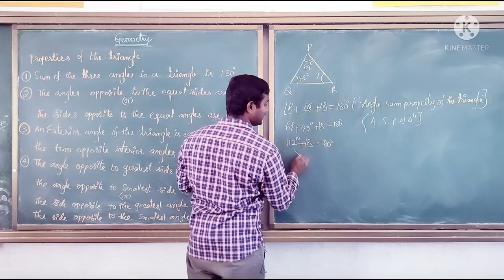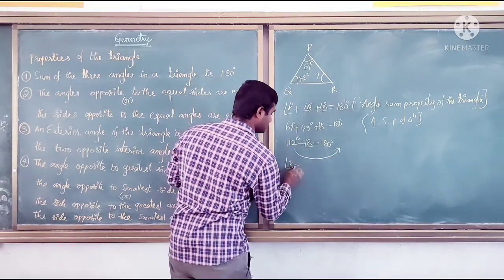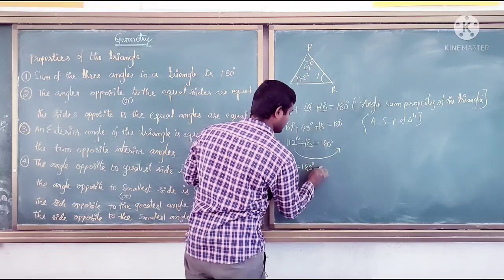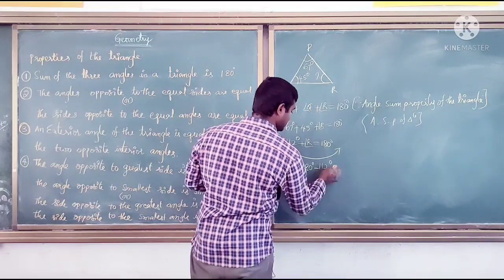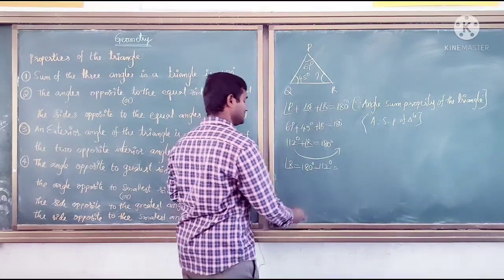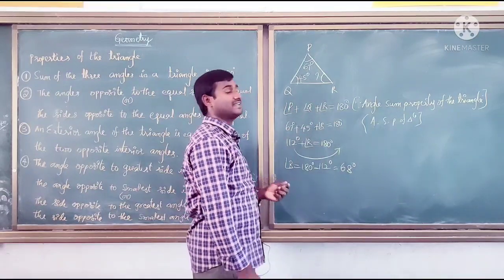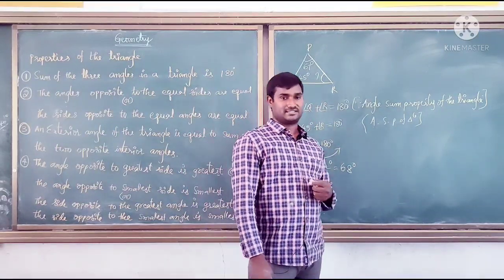Transposing 112 degrees to the right side, angle R equals 180 degrees minus 112 degrees, which is 68 degrees. The third angle is 68 degrees.